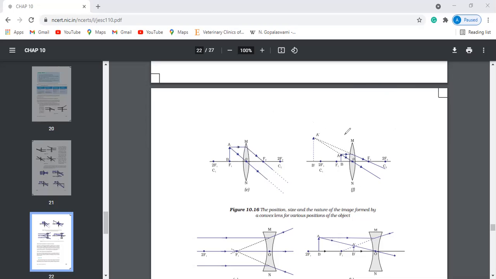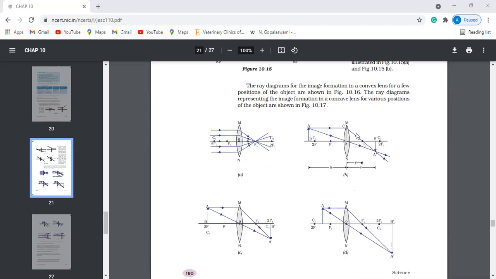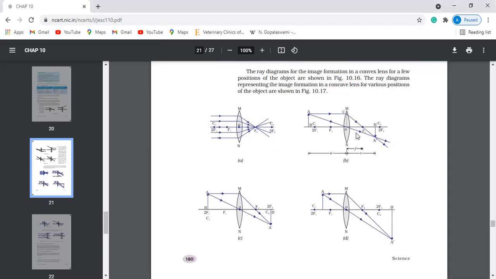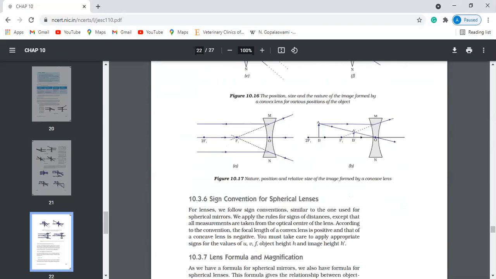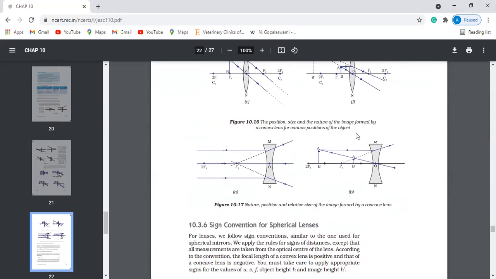They might ask any one of them. I have told you how they will ask. For example, write a ray diagram for the candle kept between 2f and f1. Then you have to do this. This is a concave lens, an easy one. Rays go like this and meet at one point, and one more like this and meet at this point. Here the object is kept at infinite distance, so all the rays will be parallel, and at f1 it will focus.